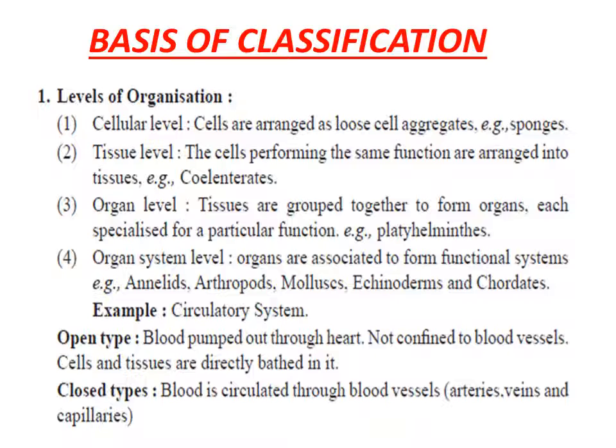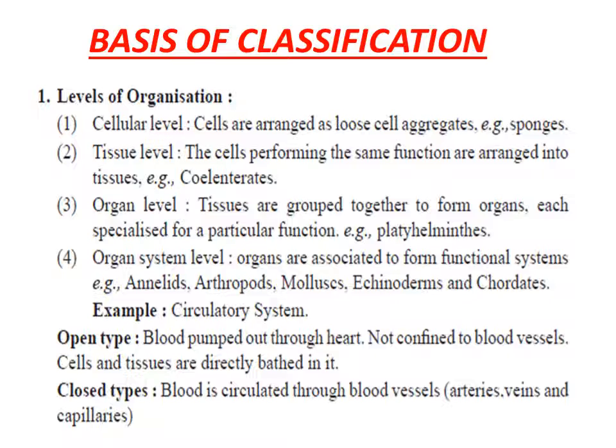Later on, as we move to the further phyla, we will see that tissues start grouping together to perform their specific functions in the form of organs. And in the more complex phyla, we will see that different organs start functioning together, associatively, for specific functions, and this is how the complexity of the organization level increases with each phylum.